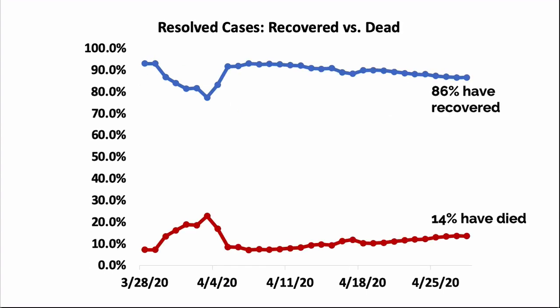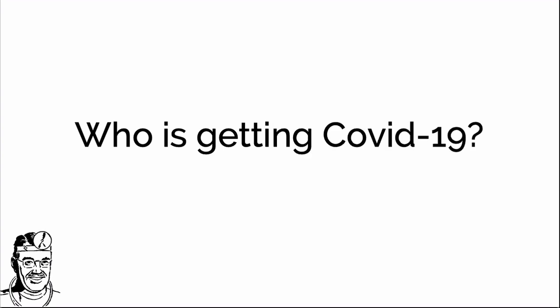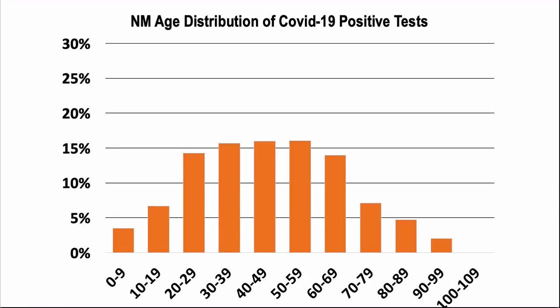If we look at cases that are no longer active, we can divide them into those who have recovered and those who have died. About 86% have recovered and 14% have died. This graph shows the age distribution of people who have tested positive for COVID-19. Infection occurs in all age ranges.